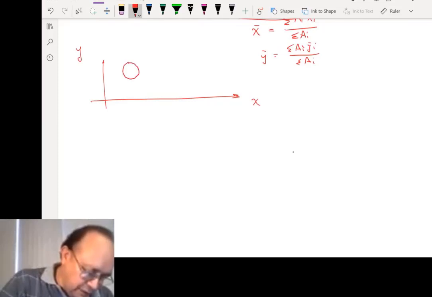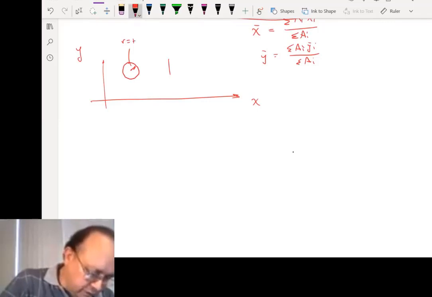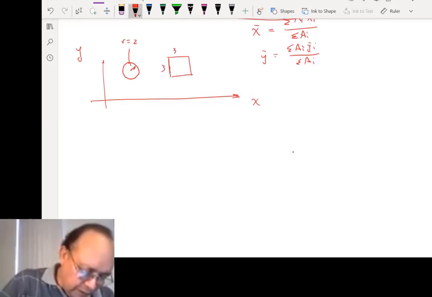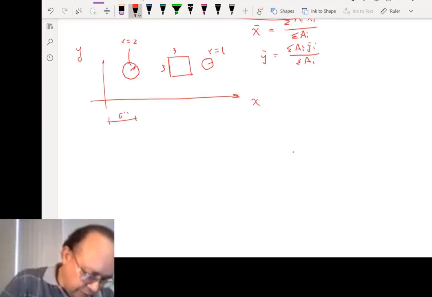Let's see that we have a circle here with radius equal to 2. And then we have here a square that is 3 by 3, and another little circle here with radius equal to 1. And this one is located here at, let's say this is inches, so this is 6 inches, 2 inches, 3 inches, 1 inch.